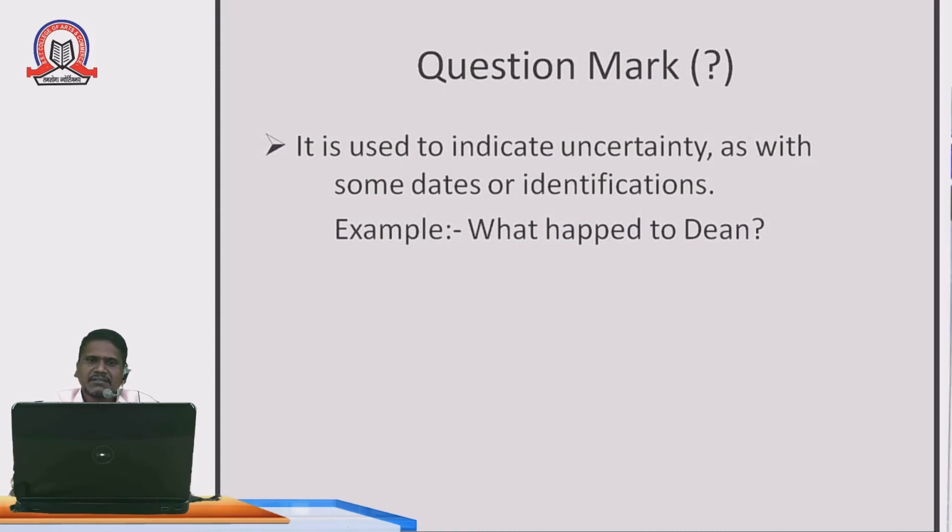For example, "What happened to Dean?" This question mark indicates that an answer is expected from the next person. Without using question marks, there are no questions. So the question mark is very important to get answers from others. These things are important while writing articles.